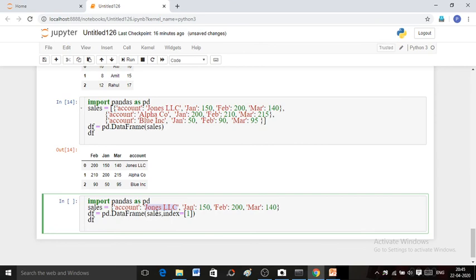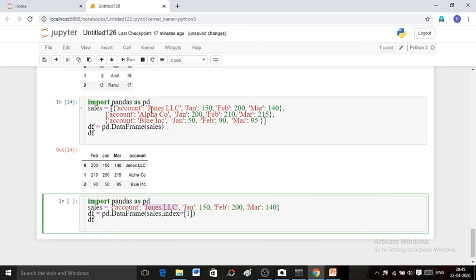Now when you create your data frame from this type of dictionary, you must pass the index parameter to the data frame function, otherwise your data frame will give all null values, because scalar values do not have their own indexes.